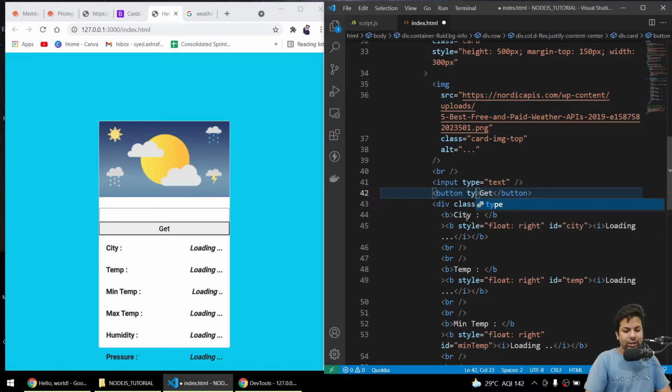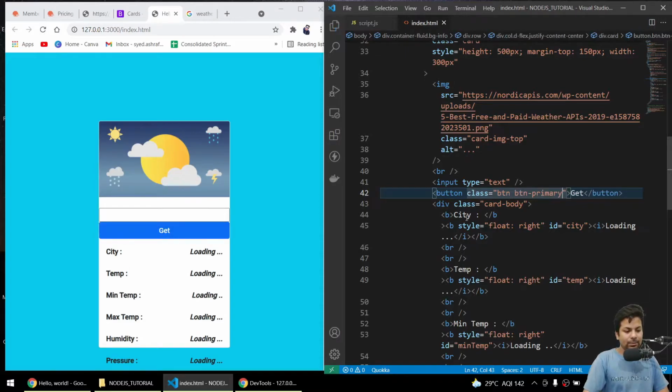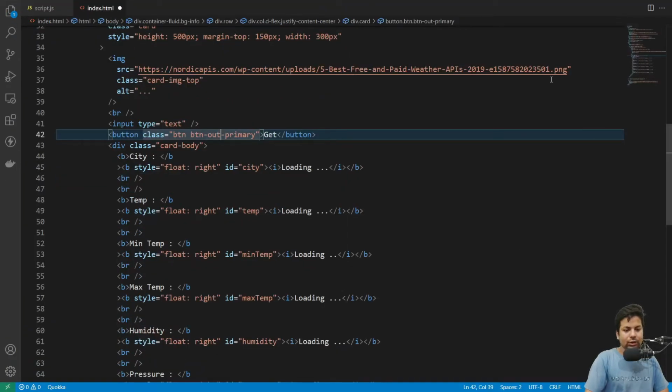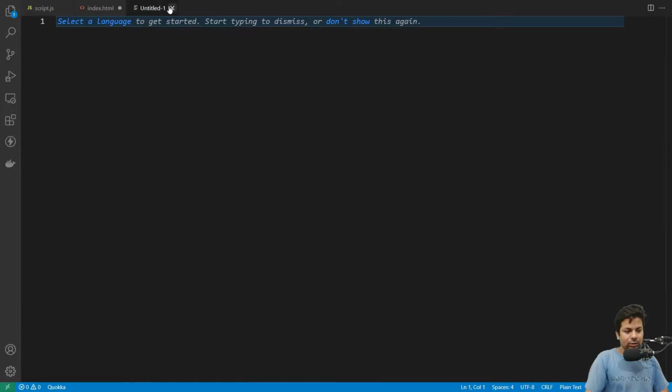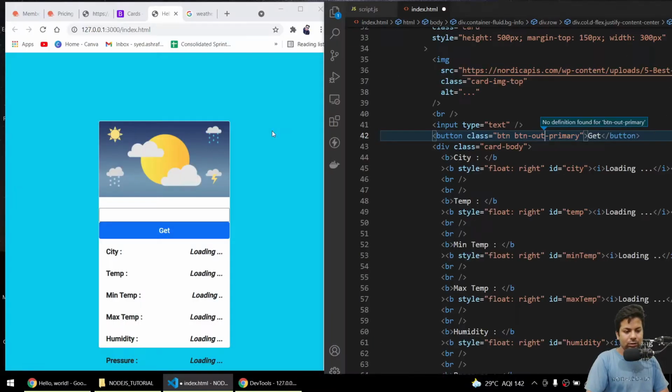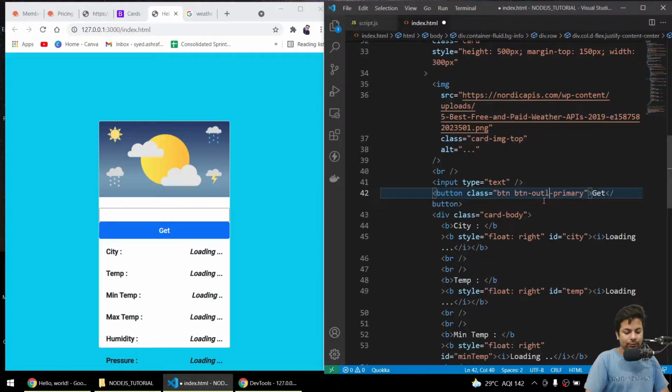Now I'll say class equals to button primary, or you can say button dash outline. Oh, what happened to it? Yeah, outline. Yeah, okay, let this be. Yeah, that's also looking good.